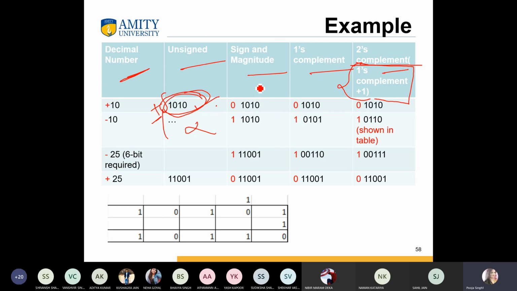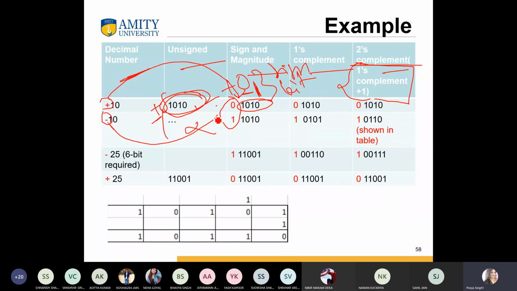And for your sign and magnitude, I told you for the positive we use the 0 sign bit, है ना, और for negative we use the 1 sign bit. These are the sign bits, है ना. तो पहले ये तो हमारा 10 के लिए हो गया, but for the positive और negative you use the 0 और 1. समझ में आ रहा है ये? Yes.